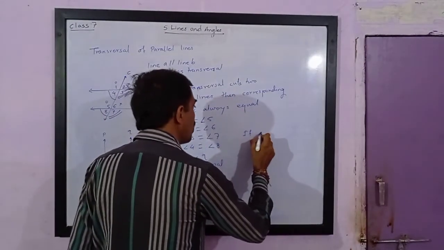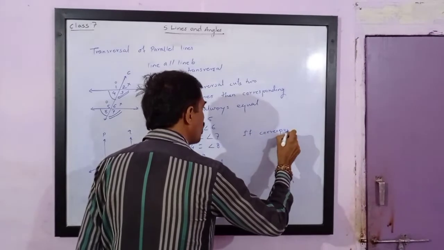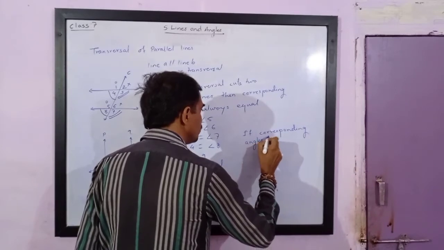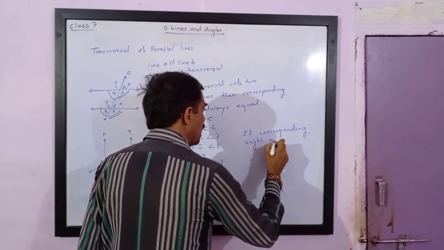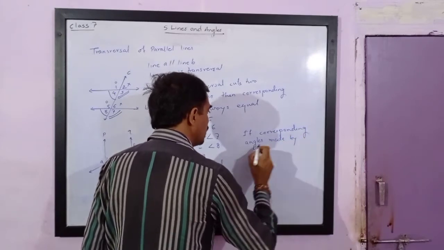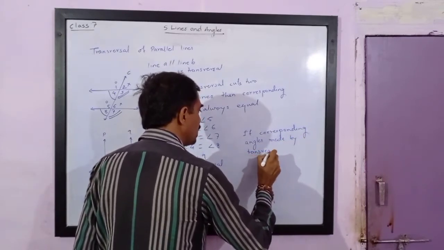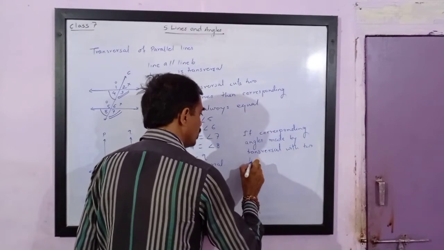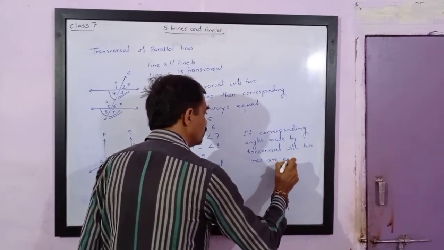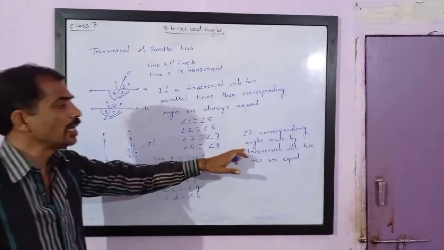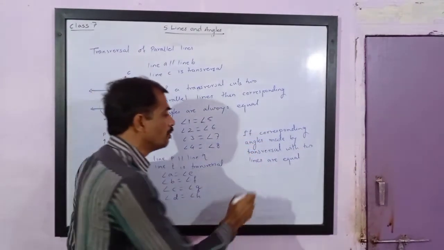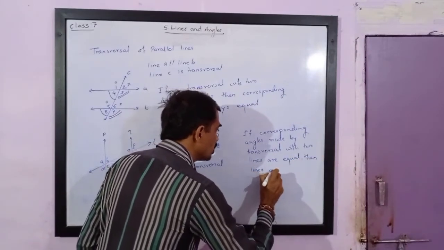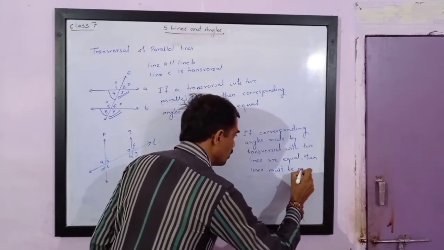If corresponding angles made by transversal with two lines are equal, then lines must be parallel.